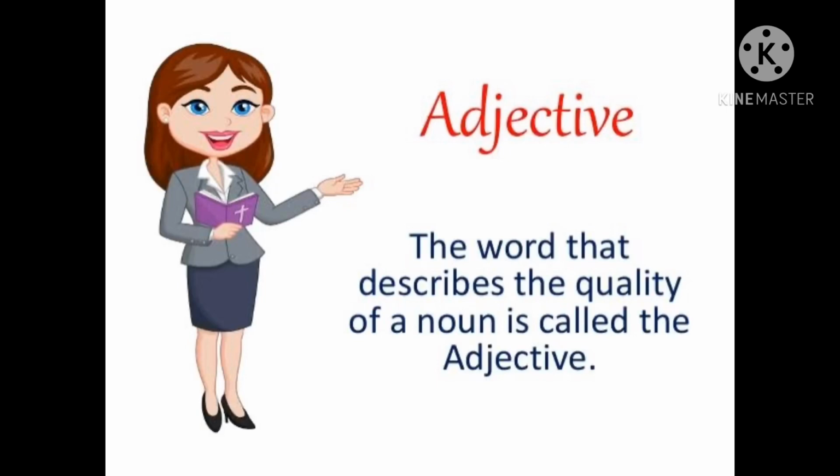For example, if we take a table, just a common table, and I want to describe it, what words can I use to describe a simple table? I can say the table is hard, the table is beautiful, the table is tough, the table is heavy. So, these are all the words which describe the table, which tell you more about the table. So, these are all the adjectives. Let's explore more and see more examples on adjectives and types of adjectives.